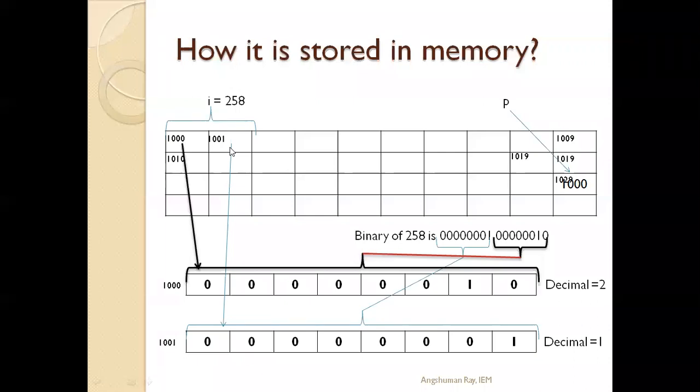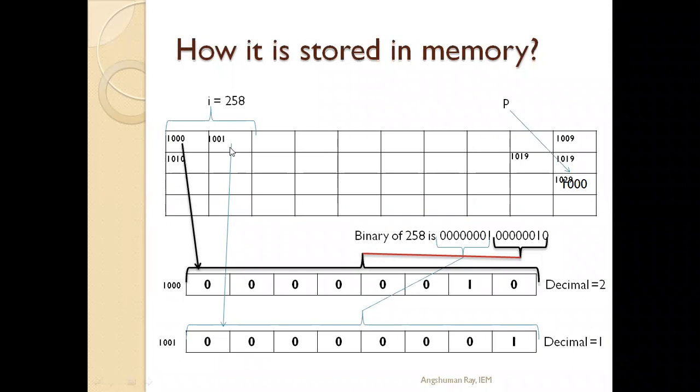So is it clear to all how we are getting the output of this program as 2, 1? The 00000010 will be stored first in 1000 and the 00000001 will then be stored in 1001. Yeah, because every operating system works using the stack data structure.